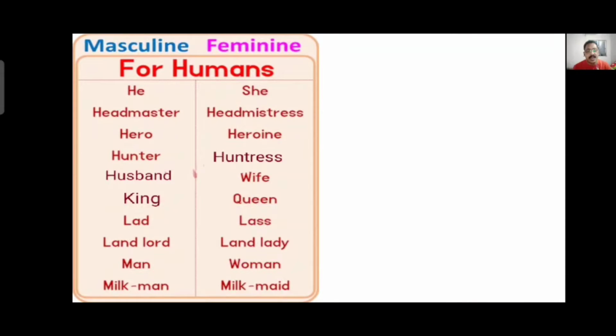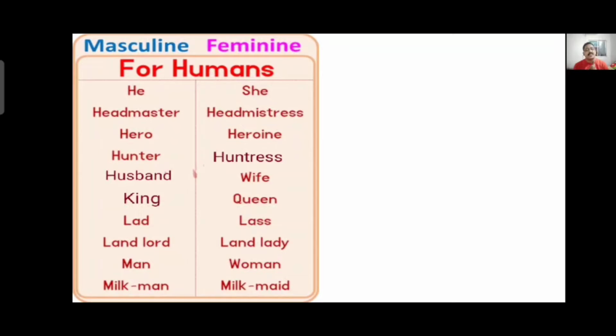Masculine and feminine: I have written some words which can be used in masculine, and the opposite counterpart of it also I have written here, feminine gender. Like he, if it is a boy; she, if it is a girl. Headmaster, if it is a male master; headmistress, a female.